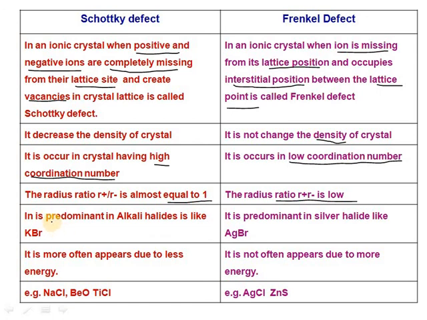Schottky defects are predominant in alkali halides like KBr, potassium bromide, but Frenkel defects are predominant in silver halides like silver bromide.